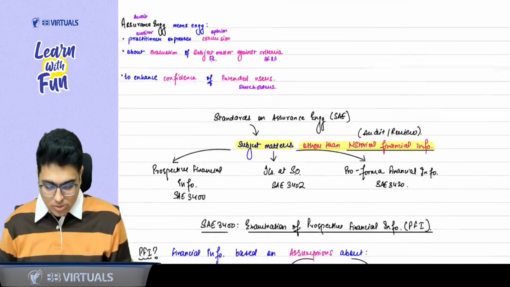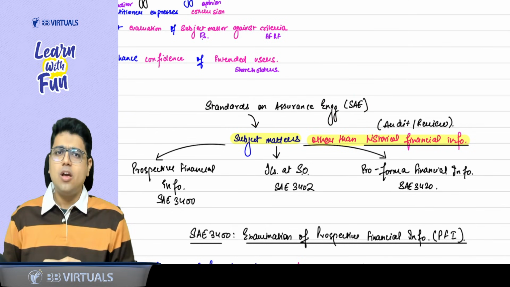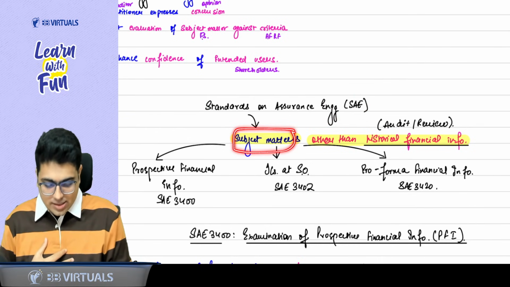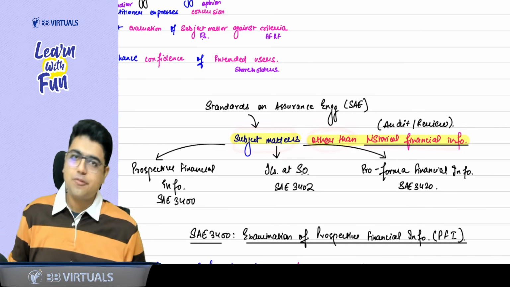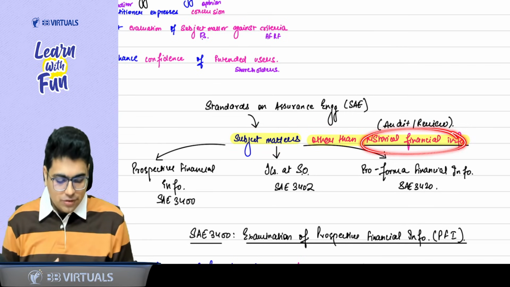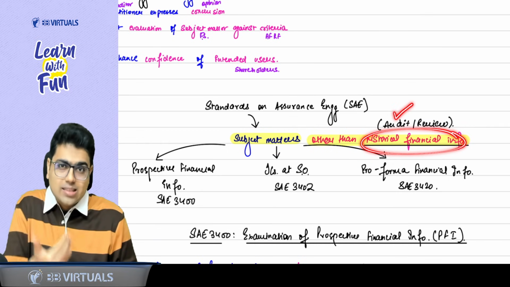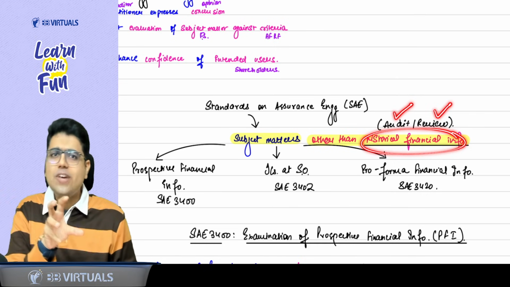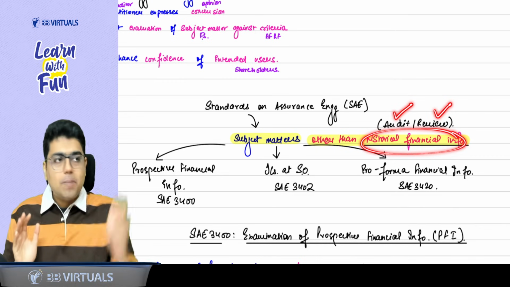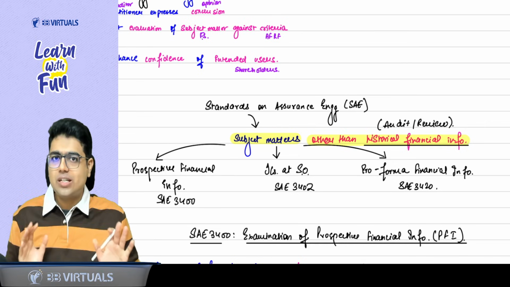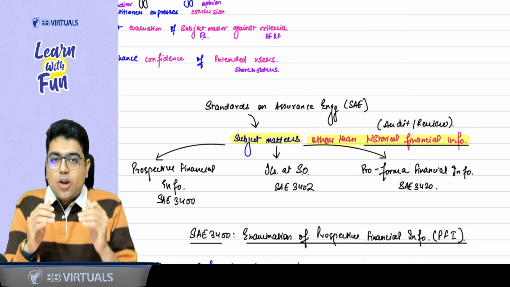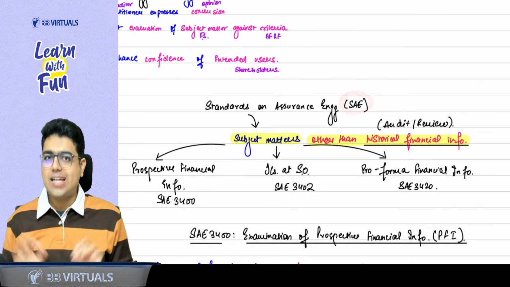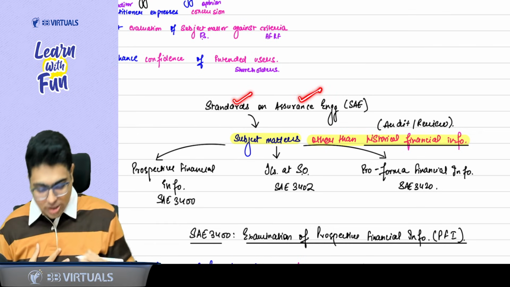Now, talking about Standards on Assurance Engagement, what do these standards talk about? Basically they deal with subject matters other than historical financial information. For historical financial information, we already have audit, which is a reasonable assurance engagement, and review, which is a limited assurance engagement. So historical financial information is covered by audit and review. But apart from historical financial information, if there is a subject matter on which you have to give your assurance, that will be taken care of by SAE. SAE means Standards on Assurance Engagement.